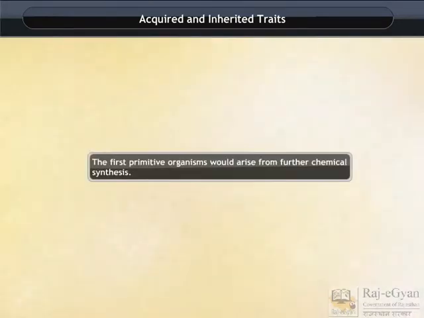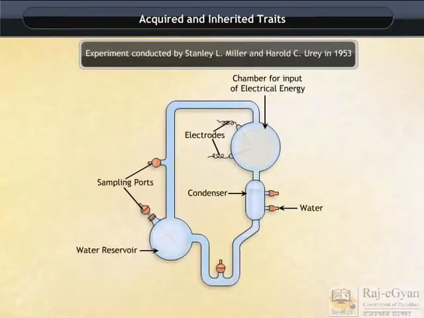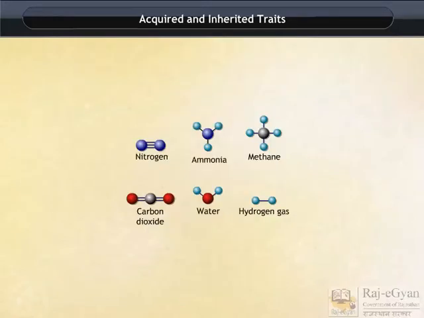The first primitive organisms would arise from further chemical synthesis. Experiment conducted by Stanley L. Miller and Harold C. Urey in 1953. They assembled an atmosphere similar to that thought to exist on Earth only. This had molecules like ammonia, methane, hydrogen gas and nitrogen, but no oxygen over water.